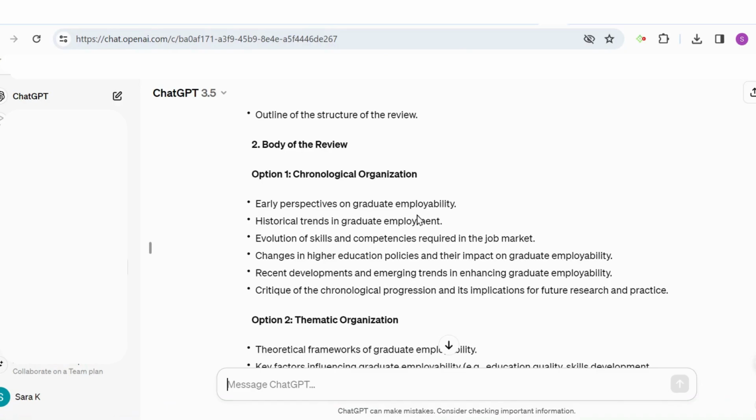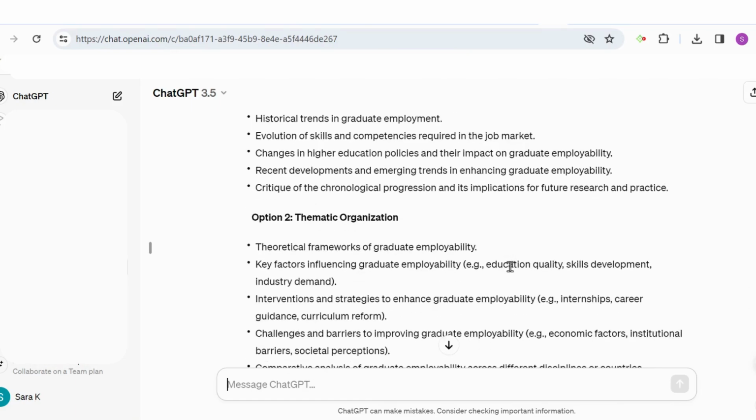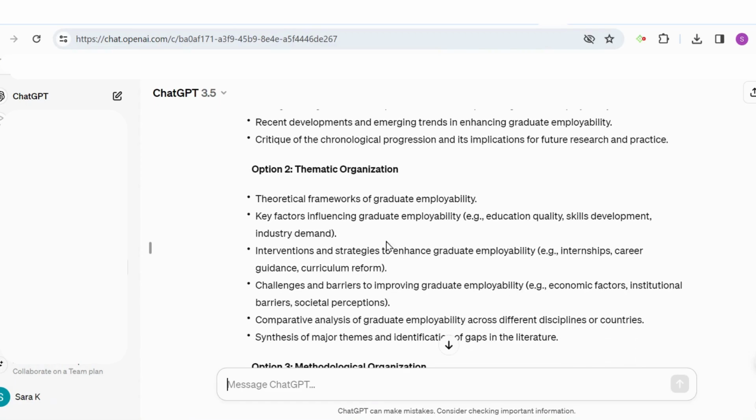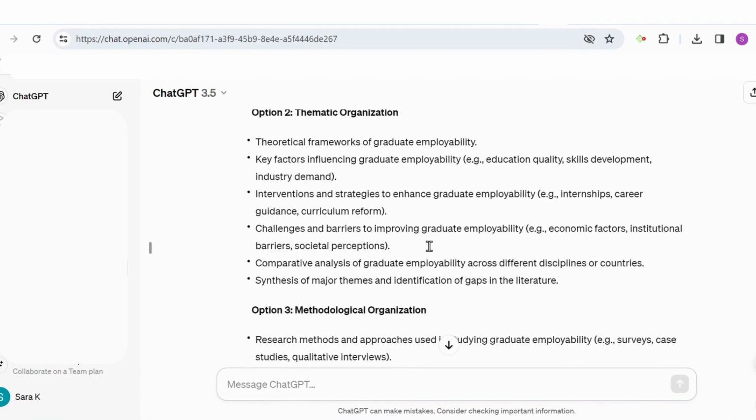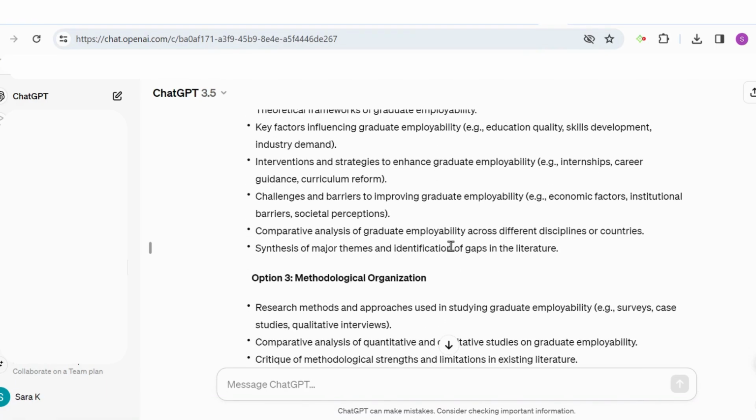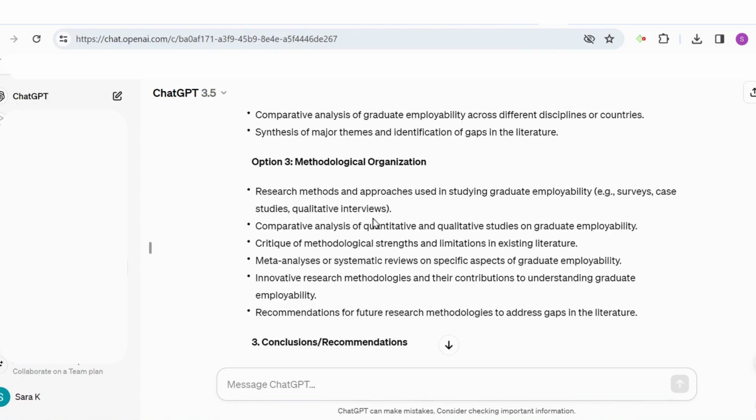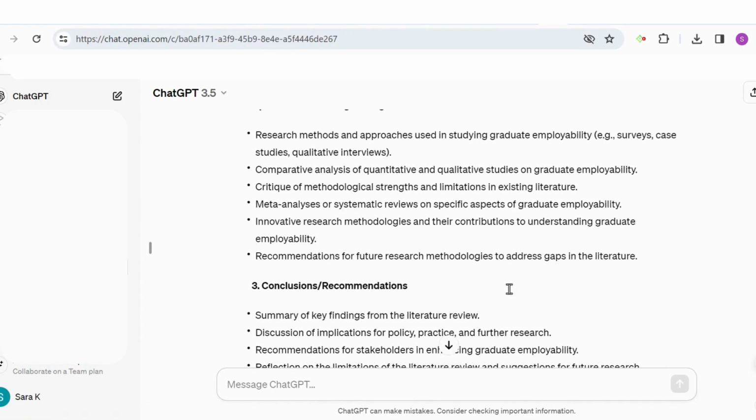In the body of the review, you can see now it's given us 3 different options. The chronological organization, so it tracks the historical trends, the evolution of skills, changes that are happening over time. And then there's the thematic organization, organized by the theme and the topics, not by time. Focus mainly on the theoretical frameworks of graduate employability, the key factors that are influencing it, the interventions, analysis of different types of discipline. And option 3 is the methodological organization. So the different research methods that have been employed, and this is specifically on pure methodological study, then conclusions and recommendations. So they've actually done a pretty good job.